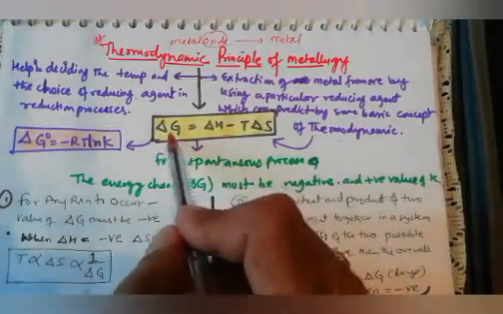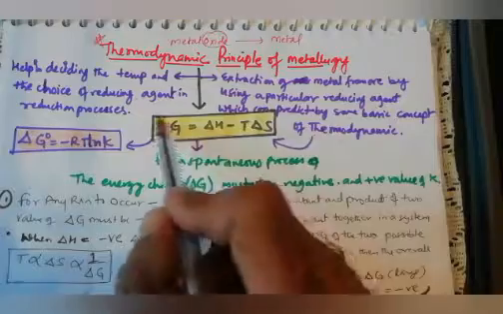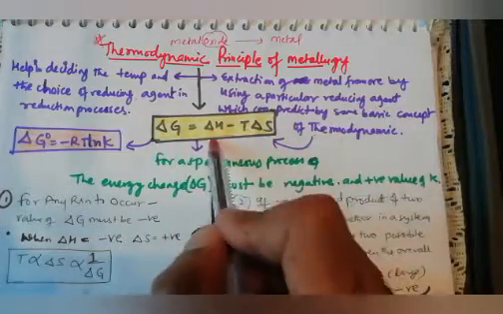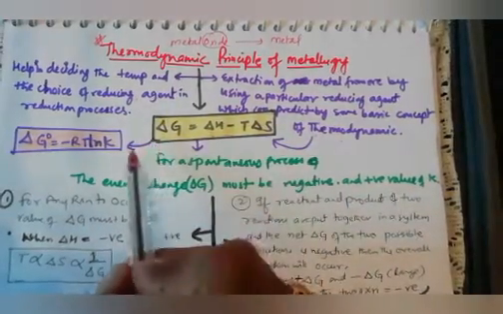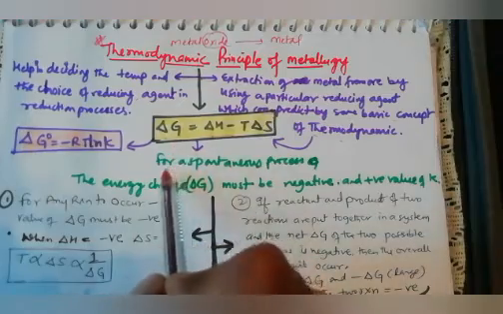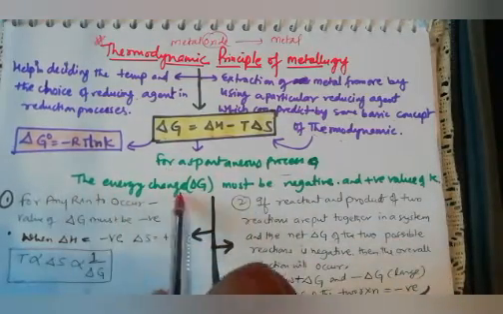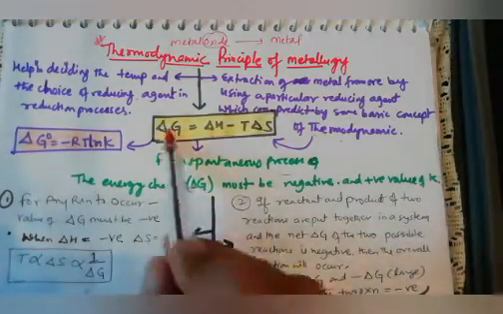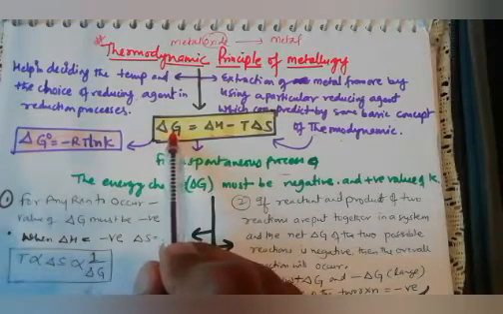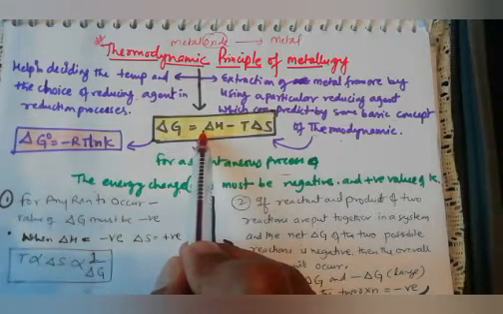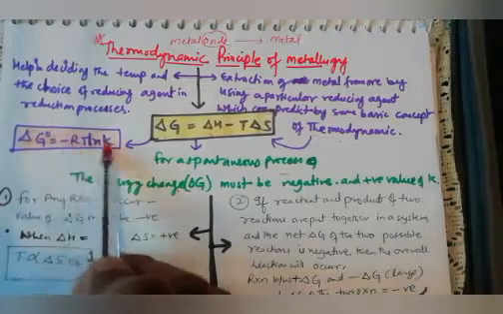In plus 1 class you studied delta G is equal to delta H minus T delta S, which is the most suitable equation to find out feasibility, in which we talked about a spontaneous process: the energy change delta G must always be negative. If this is always negative, it means that this will be positive, and this value will always be positive.